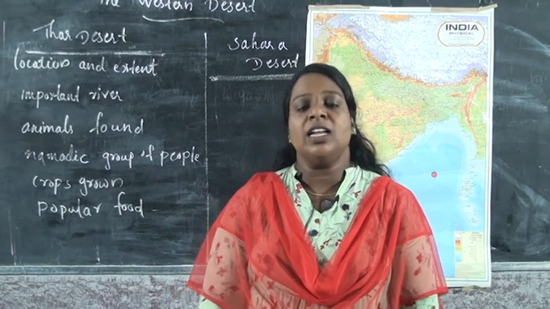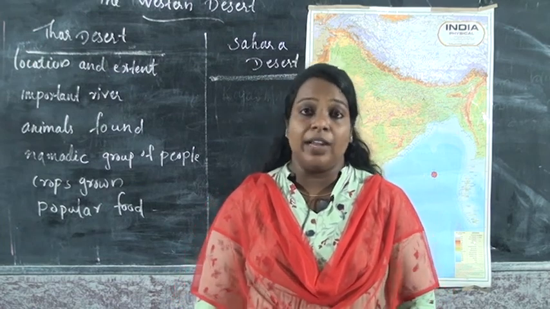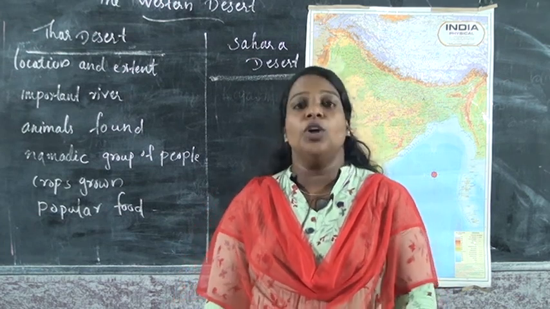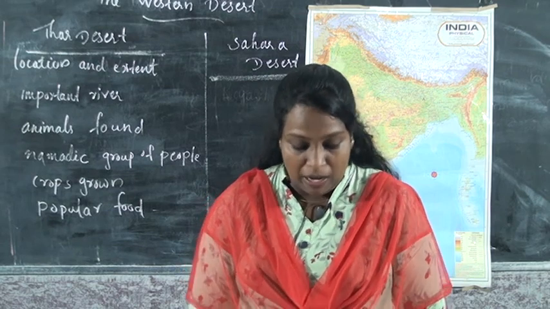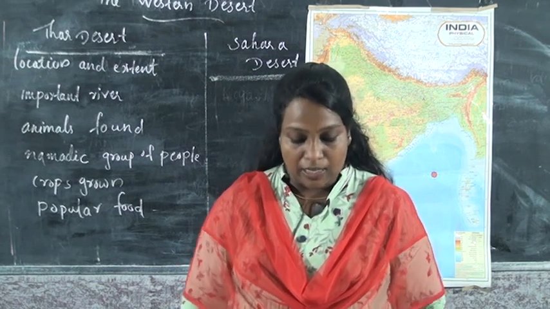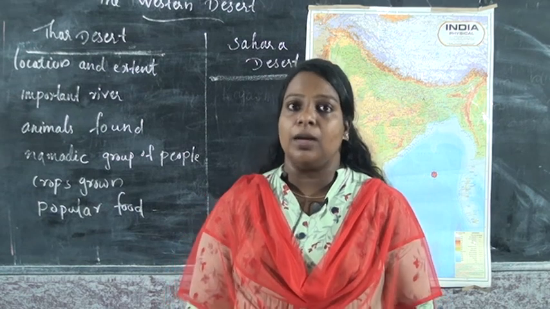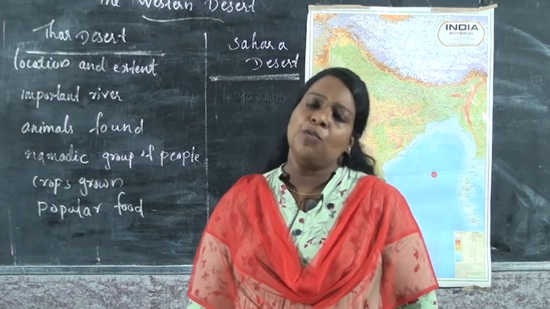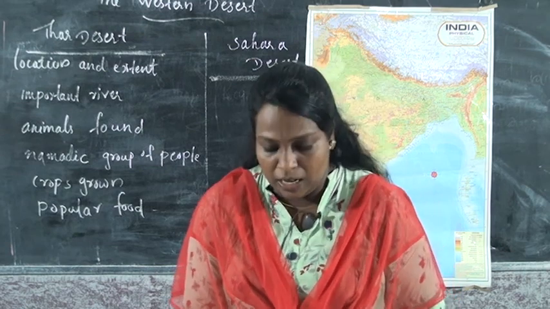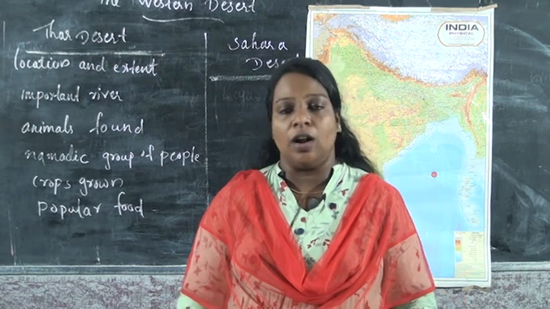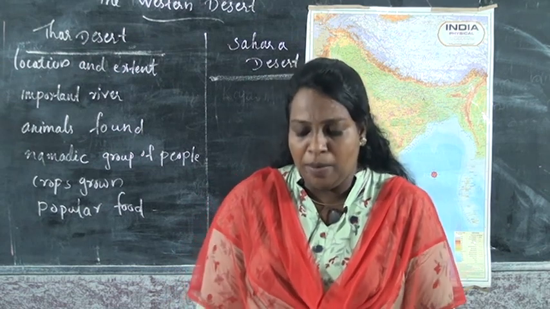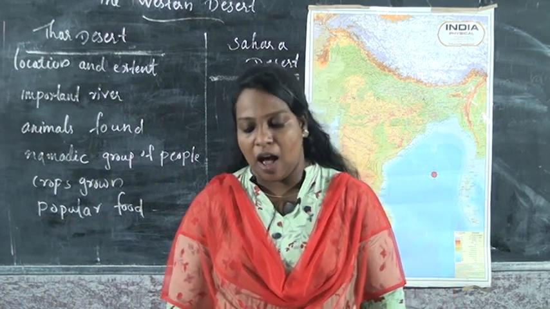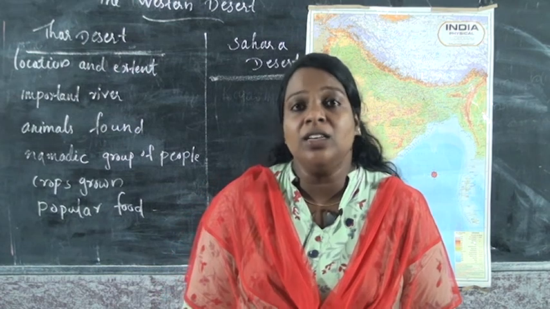Okay, and which are the major cities? Yes, that is Jaipur, Udaipur, Jodhpur, Jaisalmer and Bikaner, and some big cities. These are the important cities in Rajasthan. And Jaipur is called Pink City. Why is Jaipur called Pink City? Because all buildings in the old city are built of pink stones.